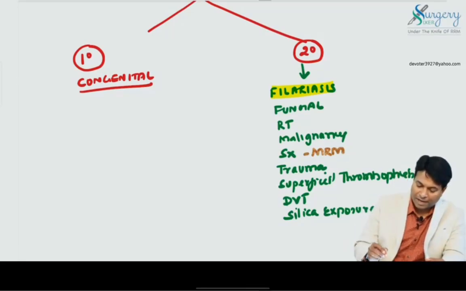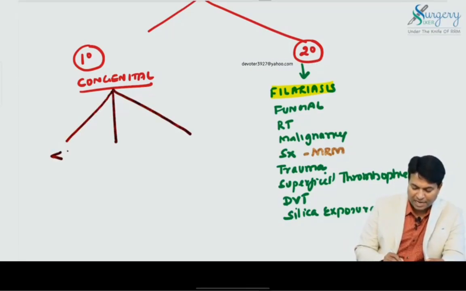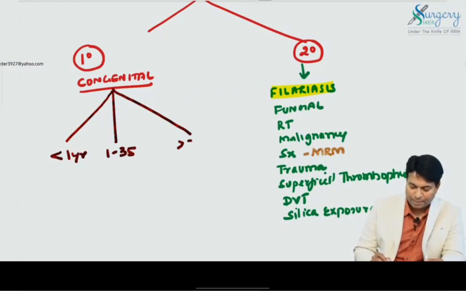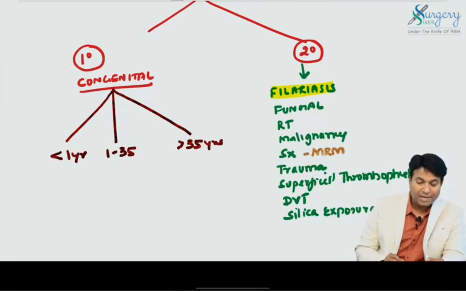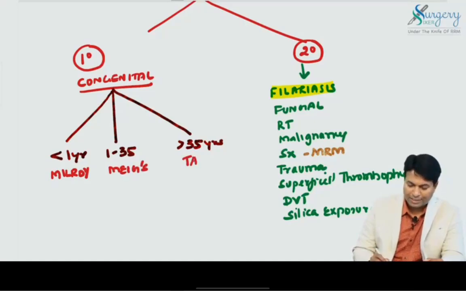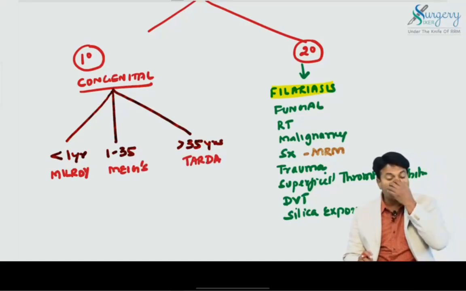Congenital or primary lymphedema can be divided into three types: those that happen within 1 year, those at 1 to 35 years, and those above 35 years. Less than 1 year is known as Milroy's disease. 1 to 35 years is known as Meige's disease. Above 35 years is known as lymphedema tarda. I am going to discuss those three now.